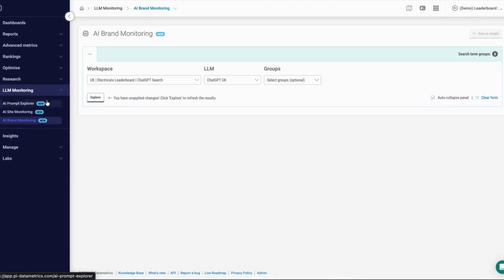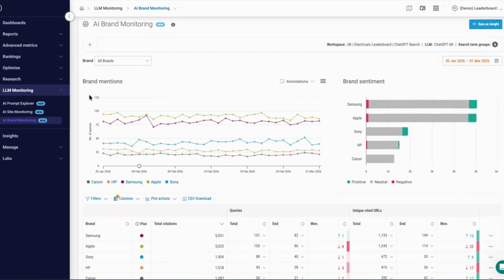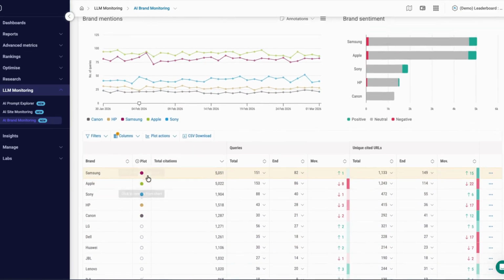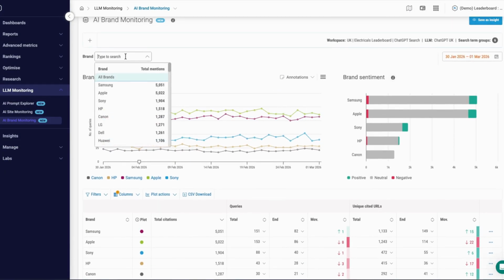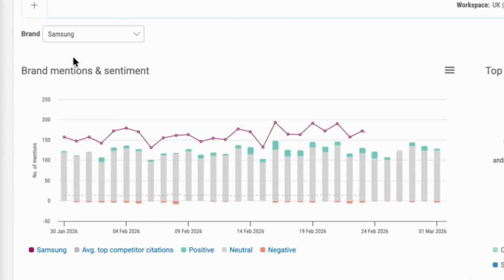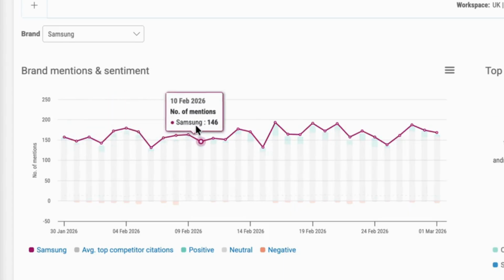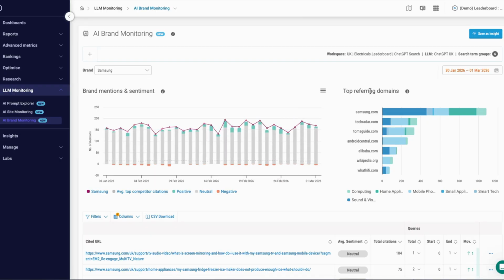So we can actually then start to understand which brands are being mentioned the most, and again, plot those over time versus everyone. But we can now actually start to see the sentiments around each of these brands as well. Now, if I want to focus on a particular brand, in this case Samsung, I can go into there, I can see if their brand mentions are going up or they're going down. But I could also now start to see if negative sentiment is getting more or positive sentiment is getting more, as well as understanding who is mentioning my particular brand.